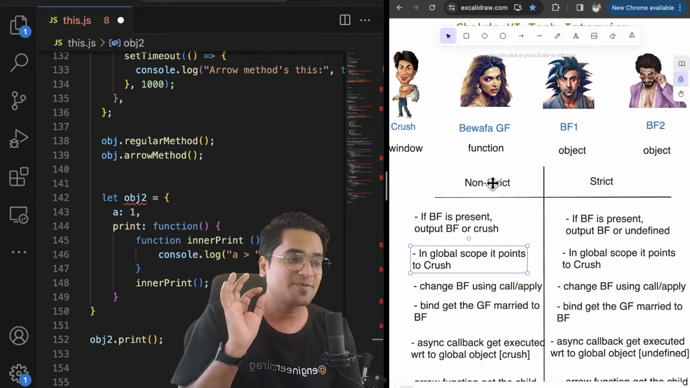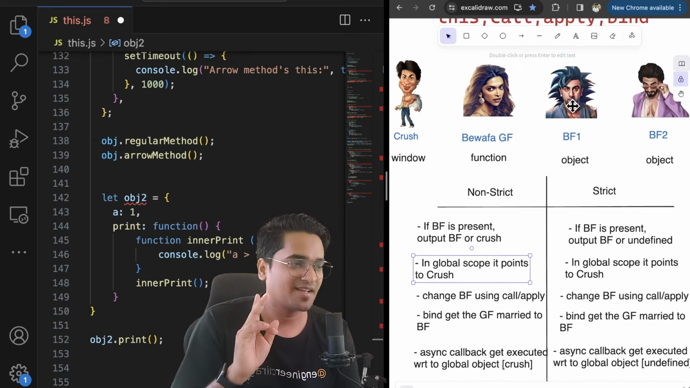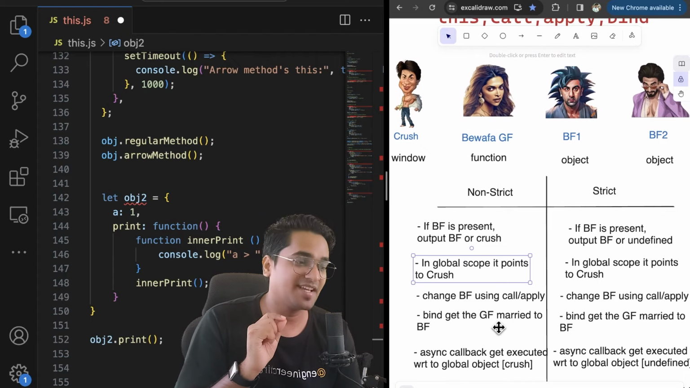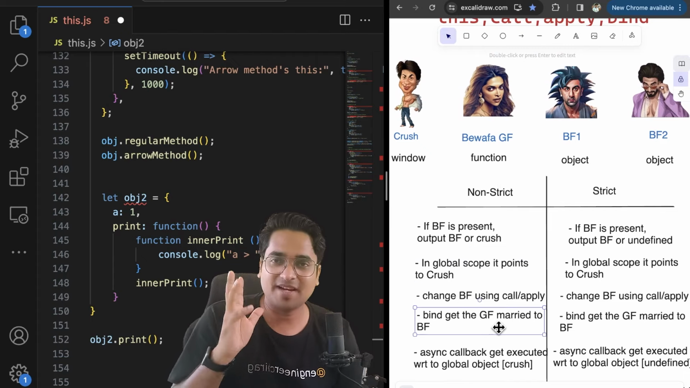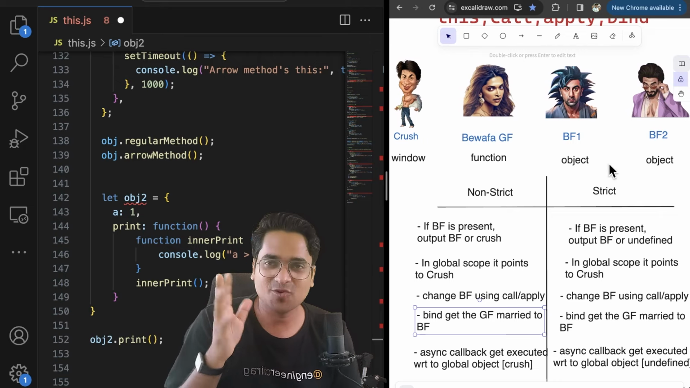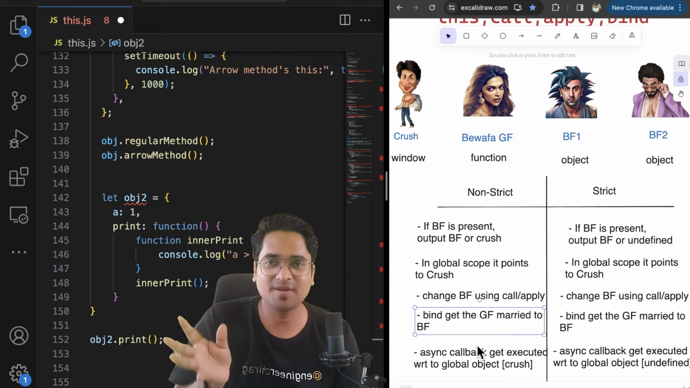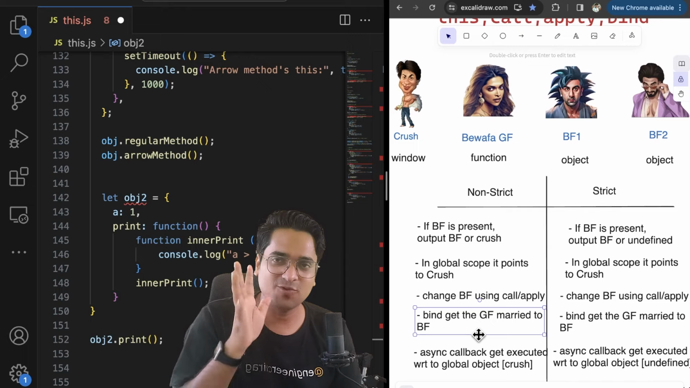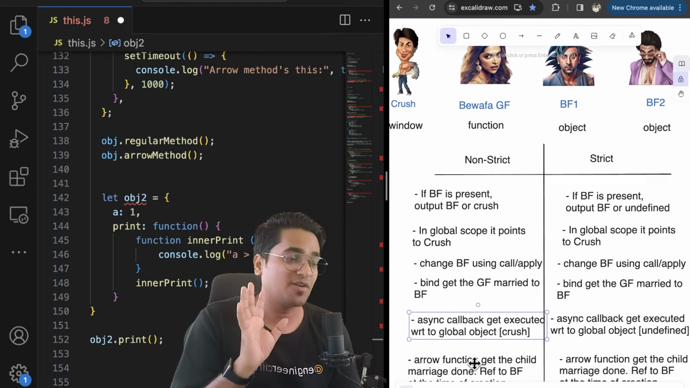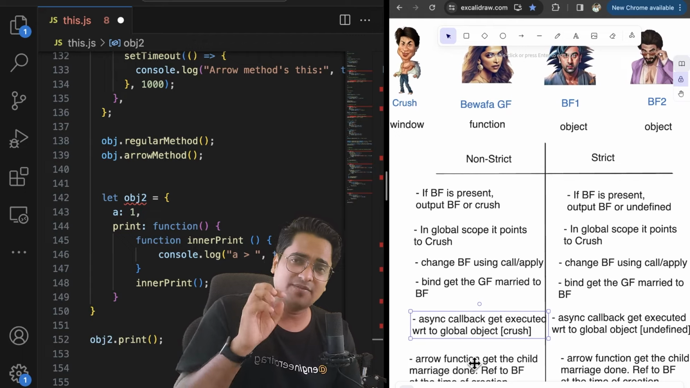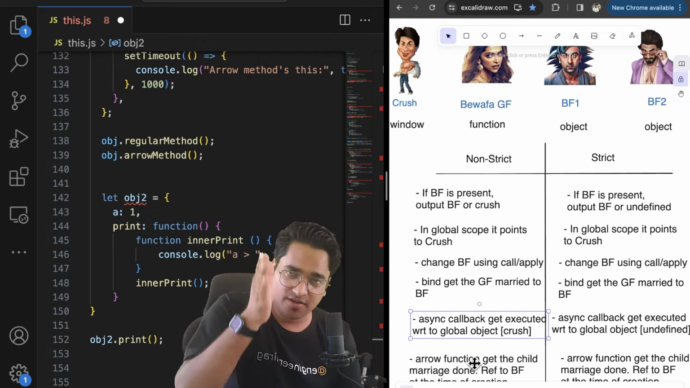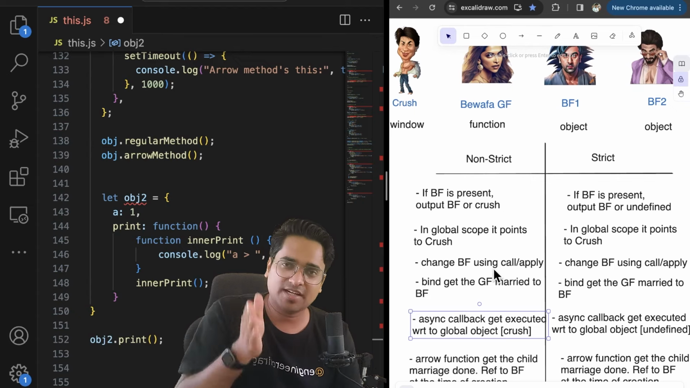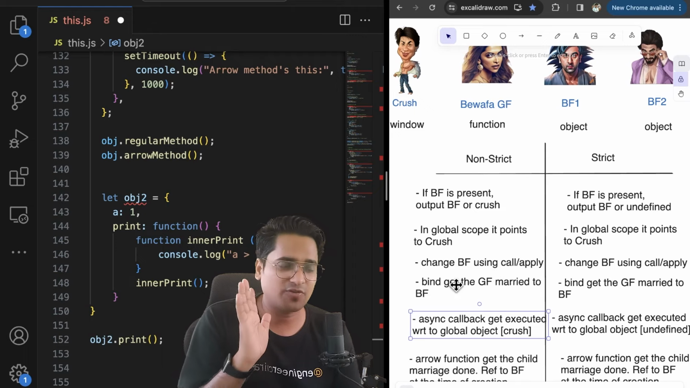Now, call and apply help you change the BF. You can change from, say, Kapoor to Singh. That is what can happen when you use call or apply. Now parents are also worried, so they try to get you married so that you cannot change your BF. Once married, irrespective of whether you are with your BF or not, you are always going to point to your married person, whichever object you got bound to. That is awesome. Similarly, in an async callback, whenever you get executed, you always get executed with respect to the global scope. That is what you have to understand. Depending on strict and non-strict mode, it will either be the global object or undefined. That is what you have to take care of.